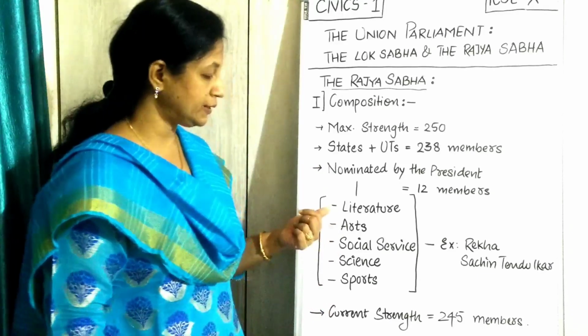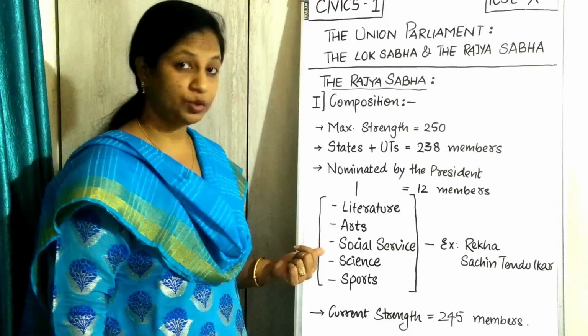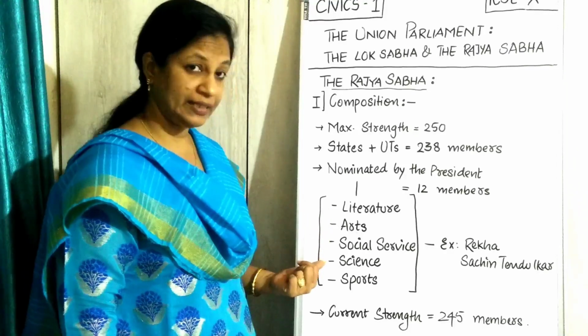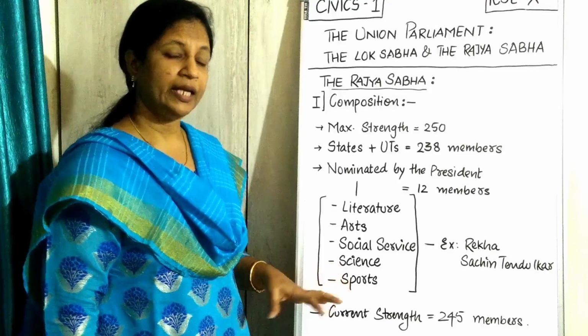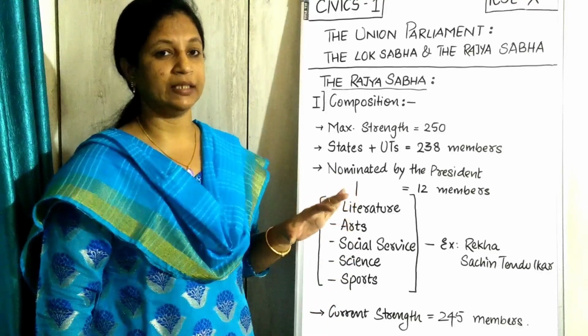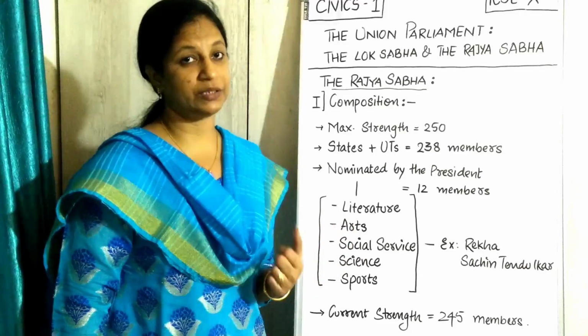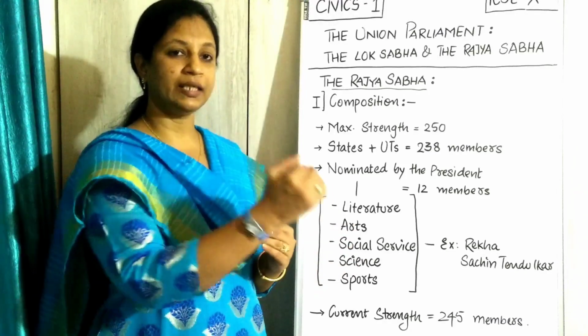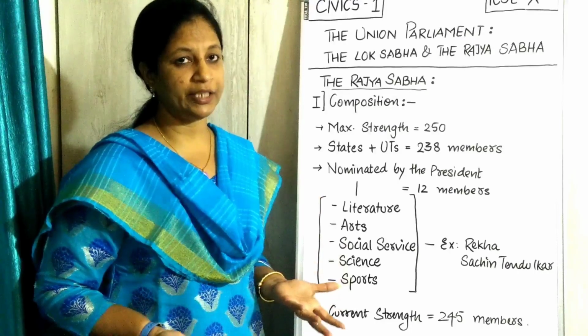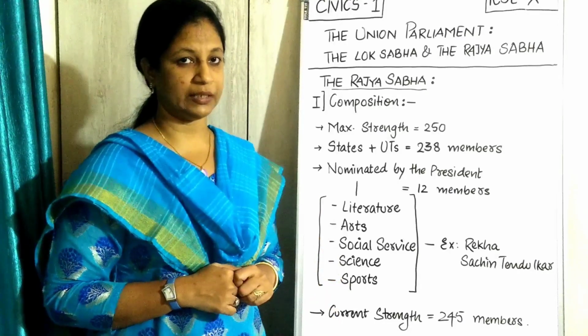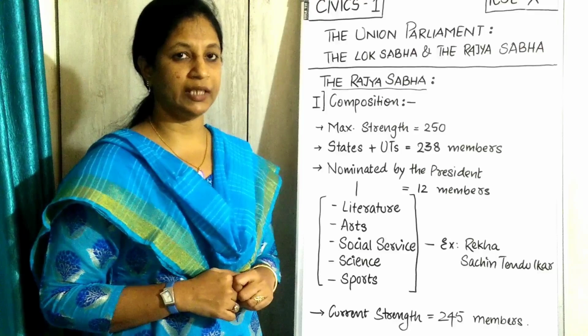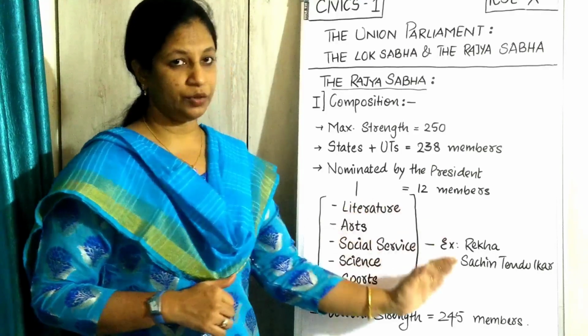For example, literature, arts, social service, science, sports, anything. It can be related to anything. They are doing a good job or they are eminent personalities which the president feels if these people are in the Rajya Sabha तो कुछ अच्छा होगा देश के लिए, ऐसा अगर president को लगता है तो he can nominate those names there and they can come into Rajya Sabha.